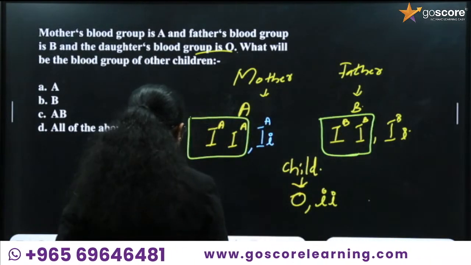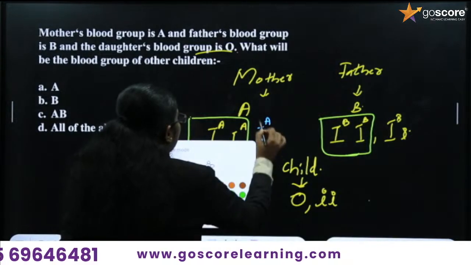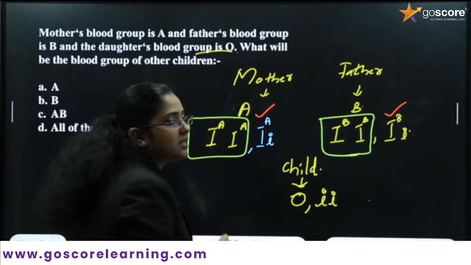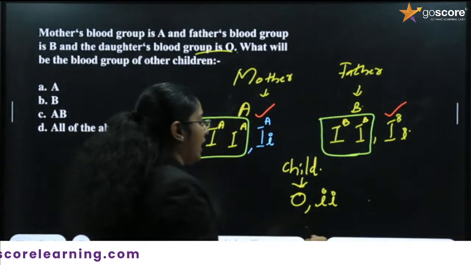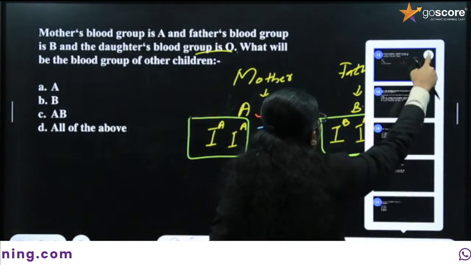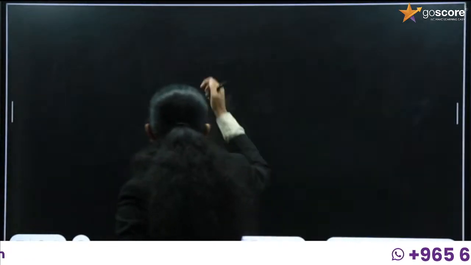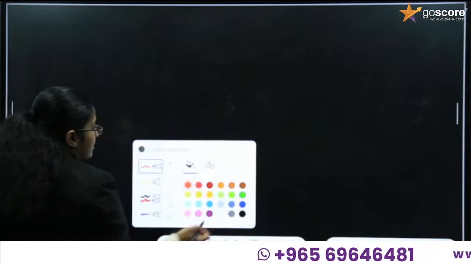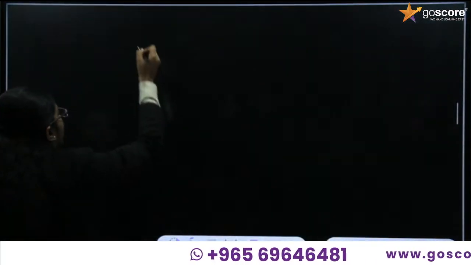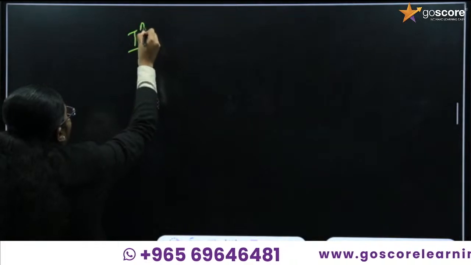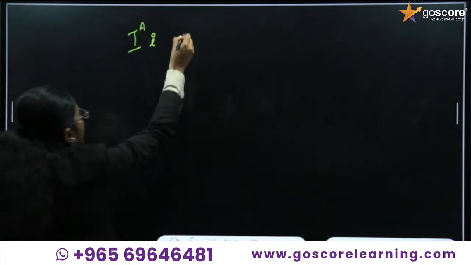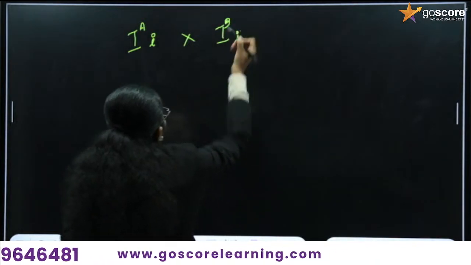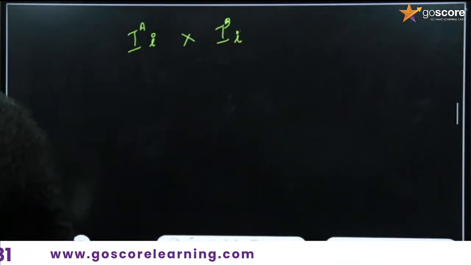So we can go with the condition of IAi and IBi, since it has the small i in the gene. Okay, so what will be the possible gametes or possible offspring produced from this? Let's do it. So we can say IAi is the mother's genotype and the father's genotype is IBi.